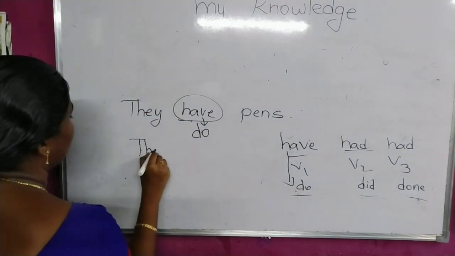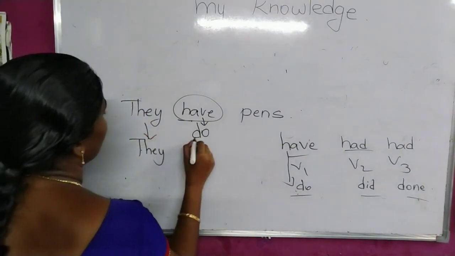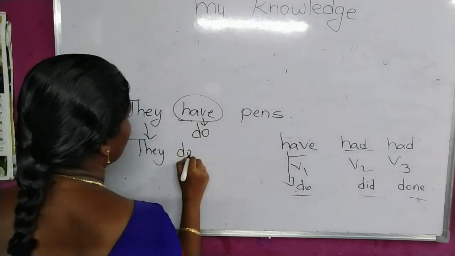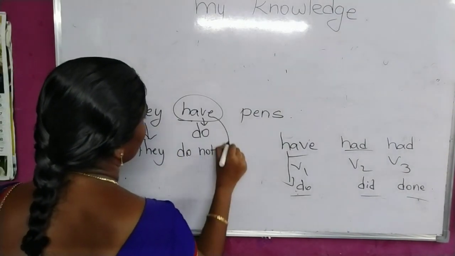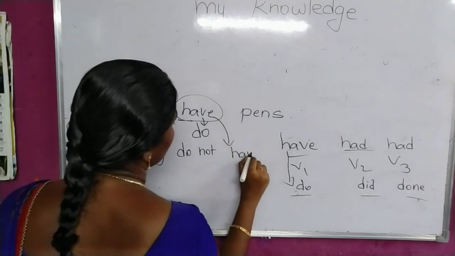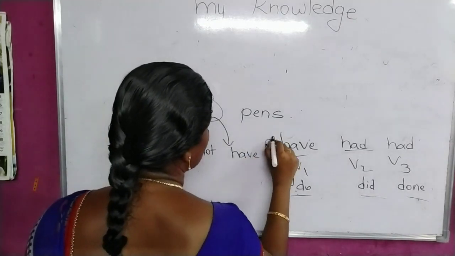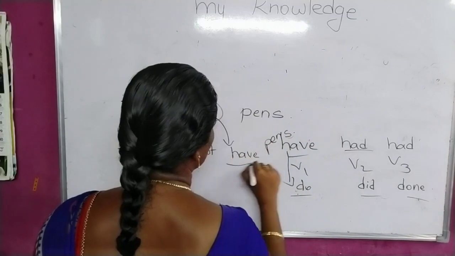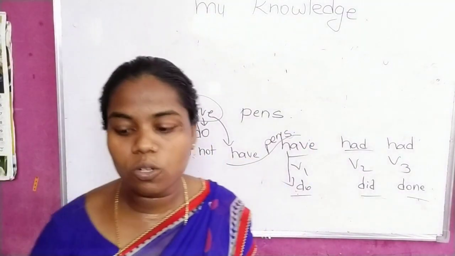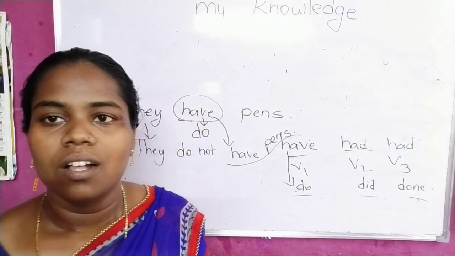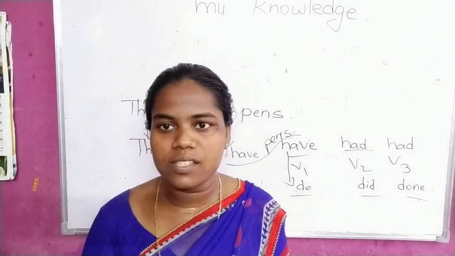So there you can write normally. In the place of have, we are writing do. Then you have to add negation to that do. Then you can write the verb, do not have pens. Okay, so this is the continuation for this. They do not have pens. So these are the rules you have to remember while you are changing a positive sentence into a negative sentence.